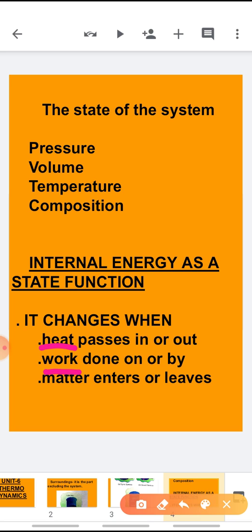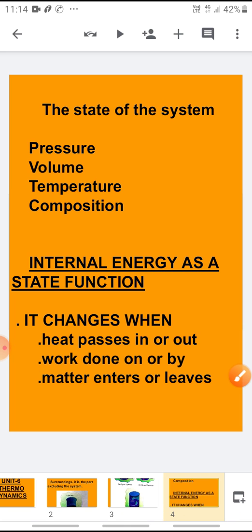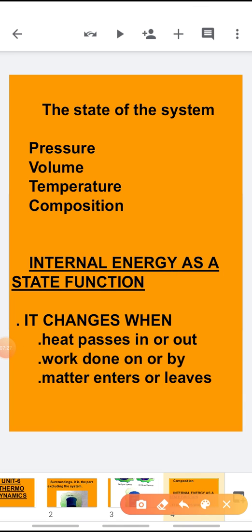Now, what is internal energy? First of all, you should know what is meant by internal energy of a system.